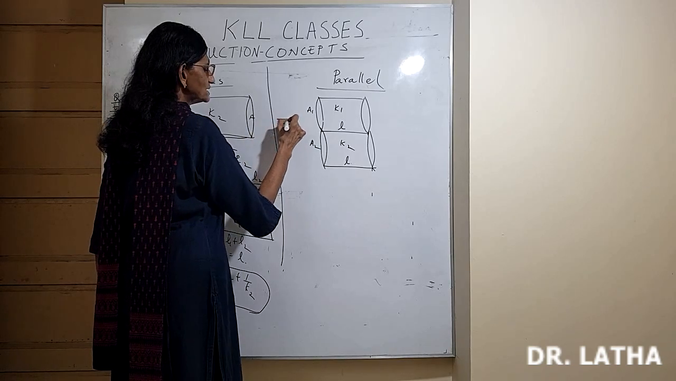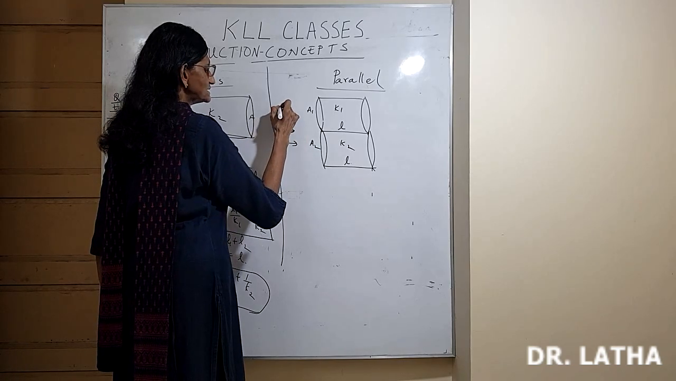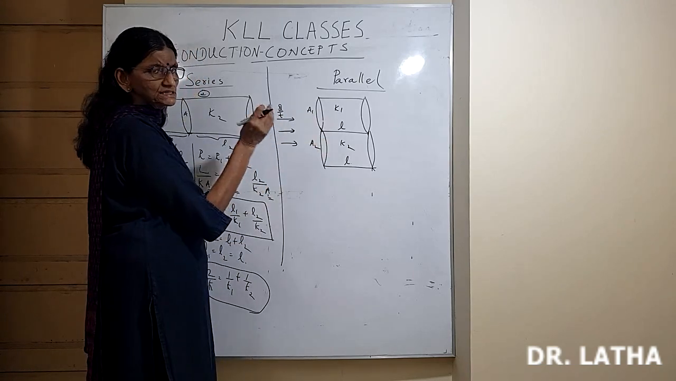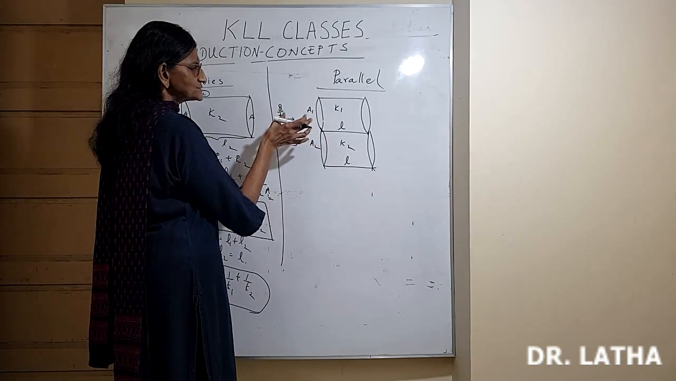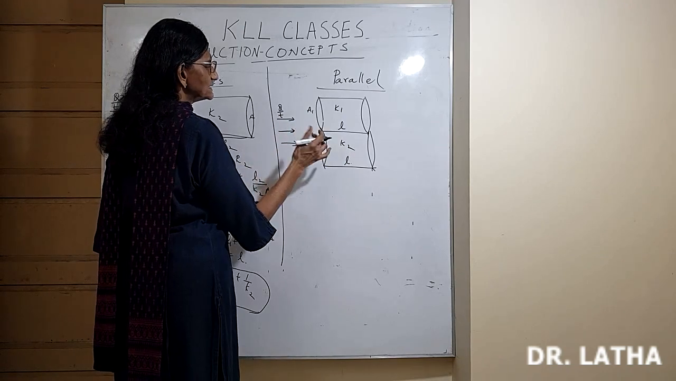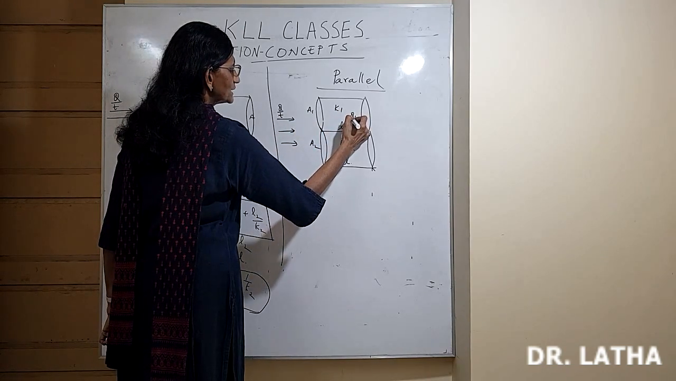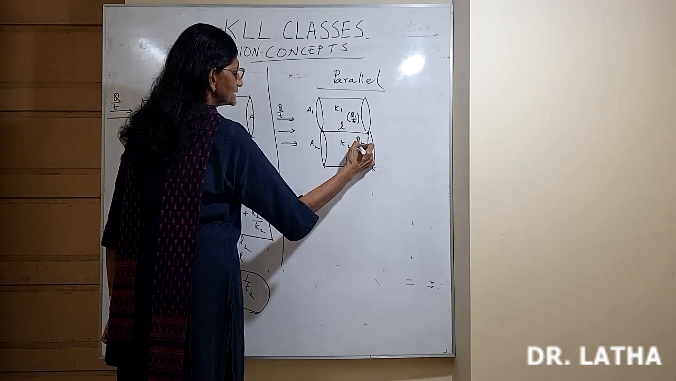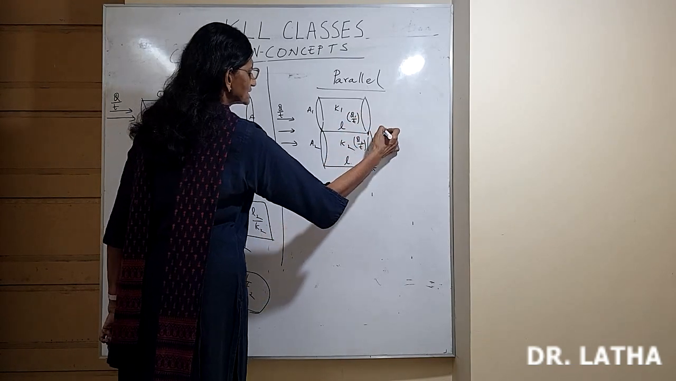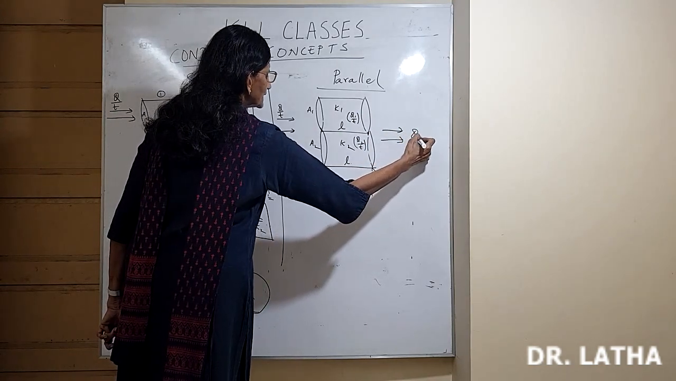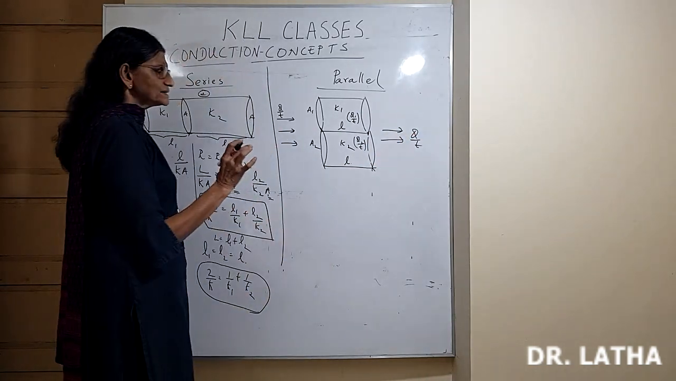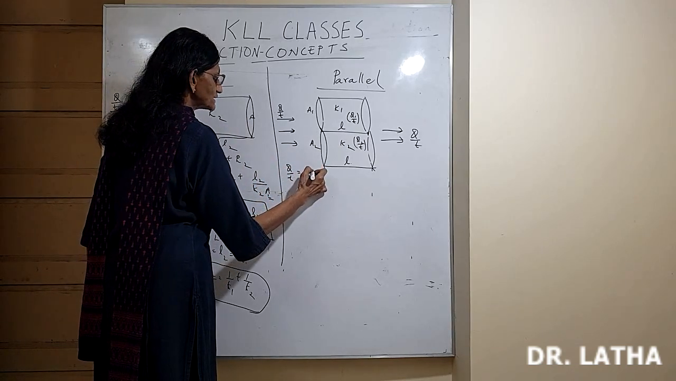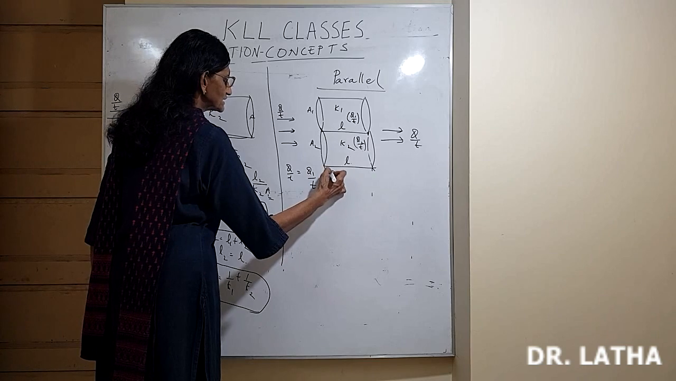So the total heat that is incident normally is Q by T. But the total heat doesn't pass through each conductor, the heat will split up. In the first conductor the heat transmitted will be Q1 by T, in the second conductor the heat transmitted will be Q2 by T, and the total heat coming out will again be Q by T. So in parallel connection, the total heat Q by T is split up into Q1 by T plus Q2 by T.